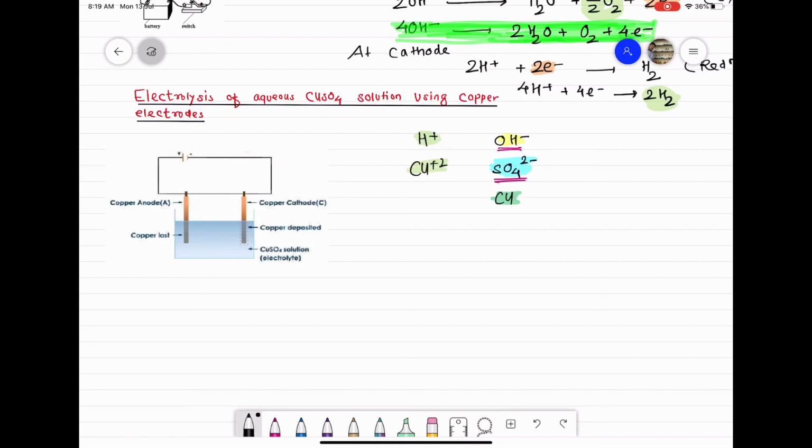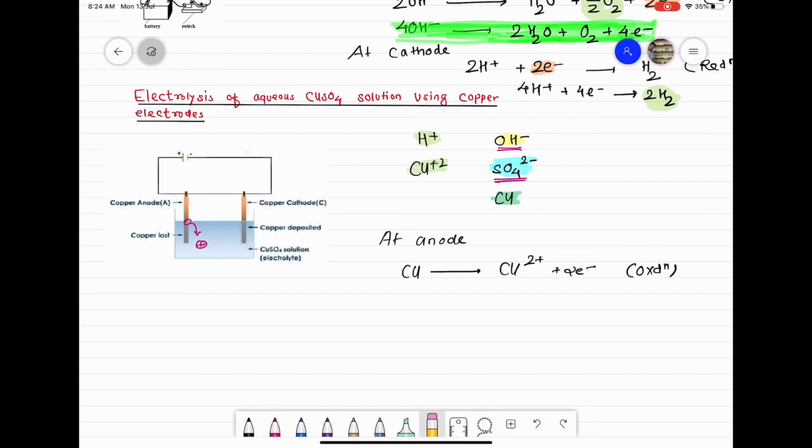So class, the reaction at anode will be Cu, the electrode itself, gives you Cu2 plus by losing 2 electrons. The reaction is oxidation. So the copper electrode, that is the electrode itself, undergoes oxidation by losing 2 electrons and forms copper ion. So class, the copper atom here will become copper ion and pass into the solution.